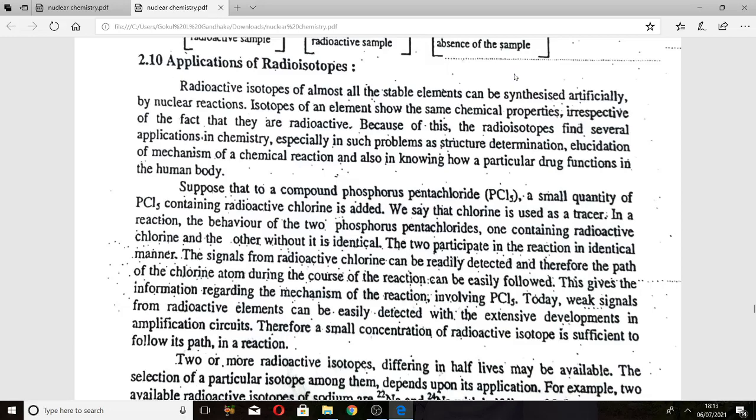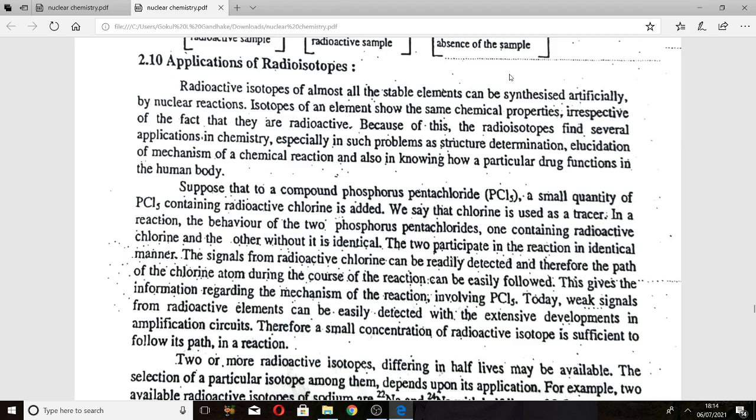Hello students, in this video we are going to see the applications of radioisotopes. Radioisotopes find several applications in chemistry, such as structure determination, elucidation of the mechanism of chemical reactions, and also in knowing how a particular drug functions in the human body.